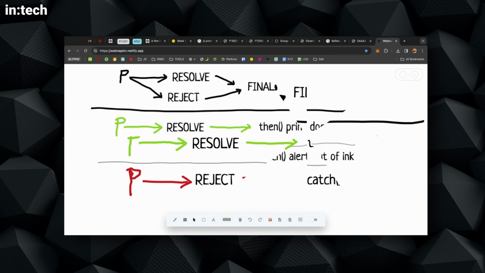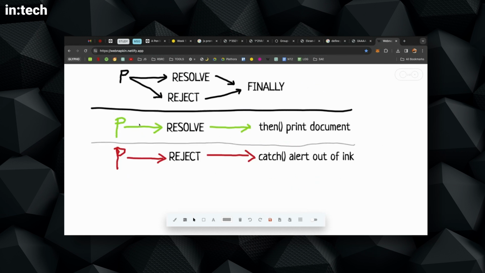So the question is, if I understand correctly, if we are in the bottom case, we start the printer, it rejects, we catch, and we say out of ink. The question is whether we can restart the cycle, right? We can actually do that. So we can, let me draw.